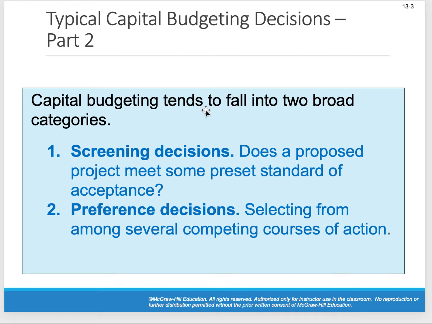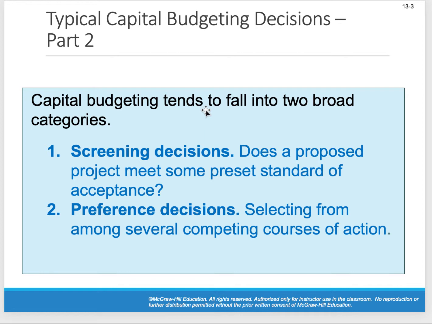Basically, we're screening our projects, or the different types of machines that we could possibly buy, against some standard that we have. We're going to be talking a lot about return on investment. We're going to see how to calculate return on investment. We're going to work with the net present value.